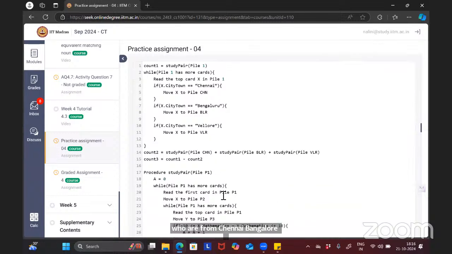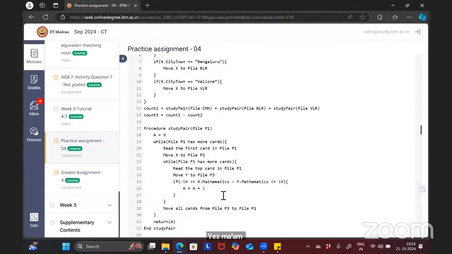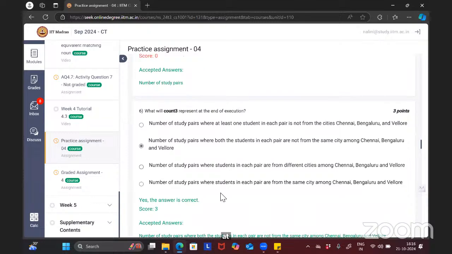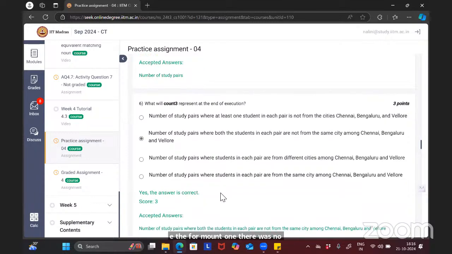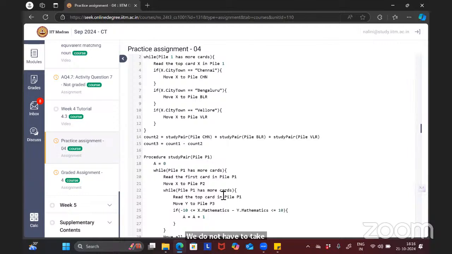Yes, ma'am. But ma'am, when we were actually making that pile for count 1, there was no compulsion that we have to take students from Chennai, or that we don't have to take students from Bangalore. There was just one condition, that the difference between the total marks should be 10. So it might include Chennai, Bangalore, maybe Patna, Chennai. In the first case, we will get different pairs like Chennai, Bangalore, Chennai, Delhi, all these pairs.